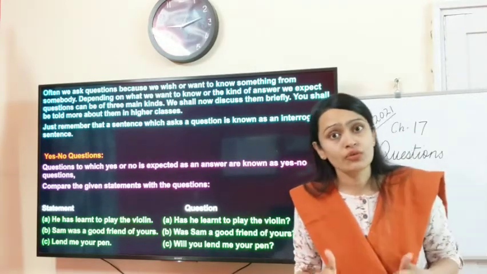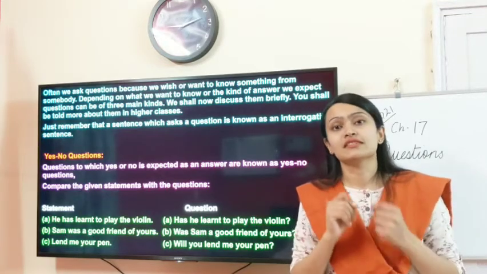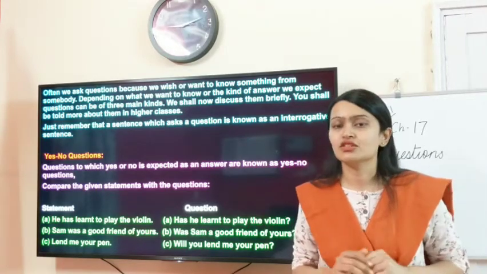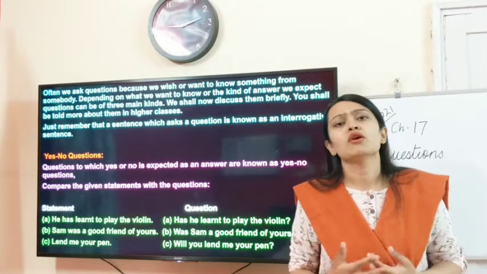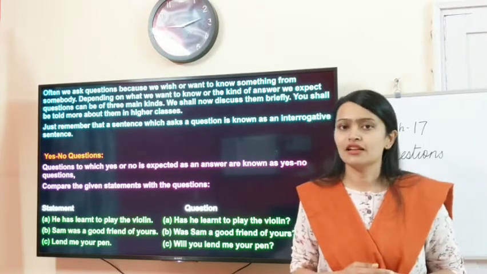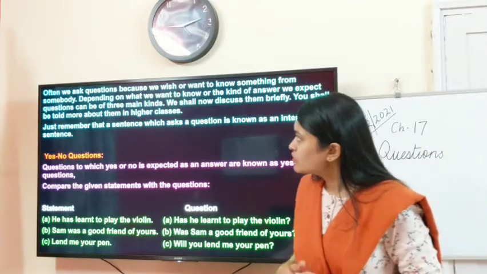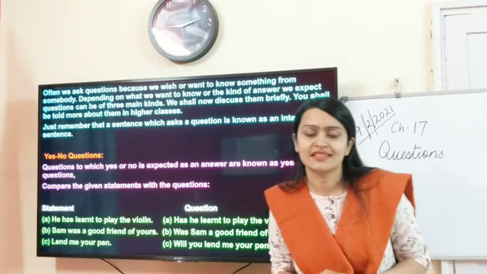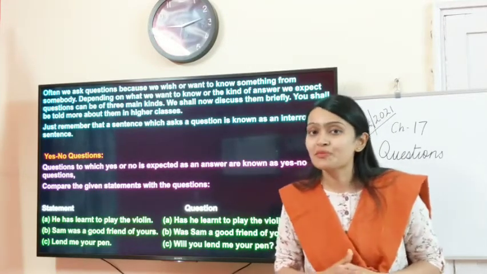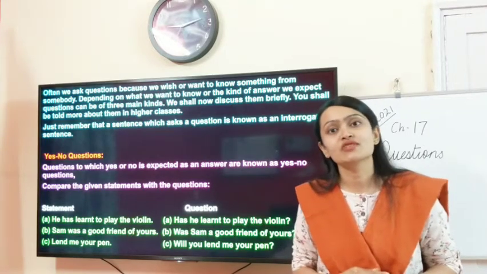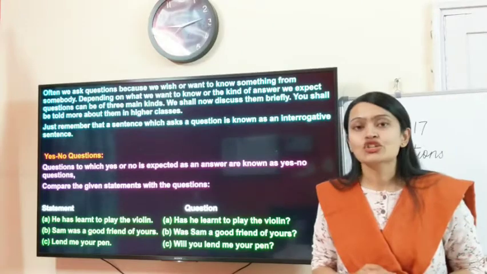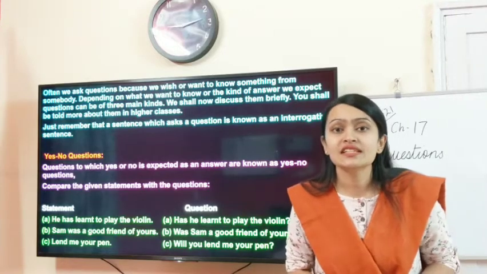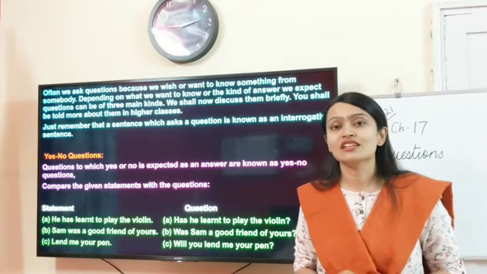Okay, now the kind of question we ask, that divides the questions into three types. There are three types of questions which we will be studying today. Okay, and you will be studying about them in detail in higher classes. The first type, just remember that a sentence which asks a question is also known as an interrogative sentence. Like we've studied types of sentences in the chapter, sentences, phrases, clauses. You remember, children? So if a sentence is having a question, that means it is an interrogative sentence.